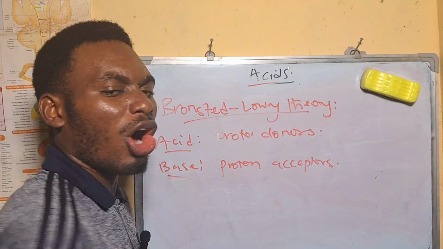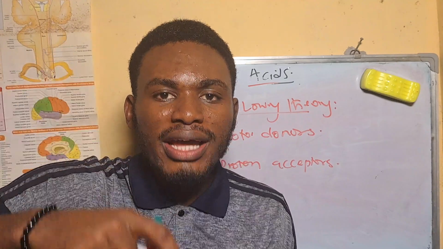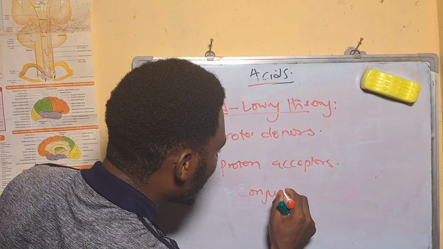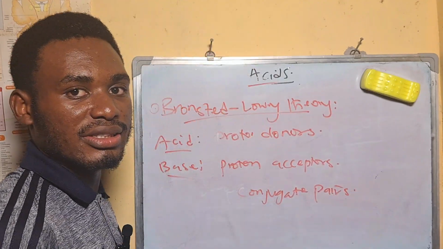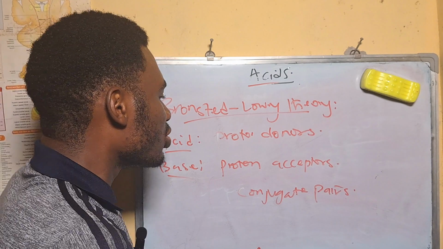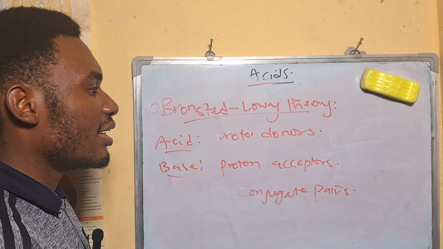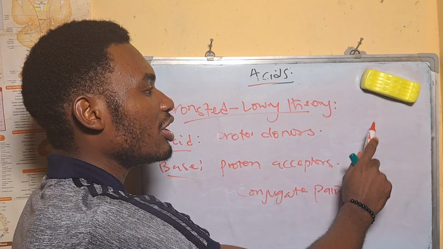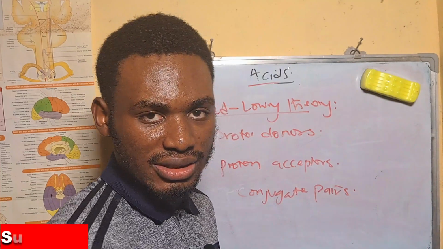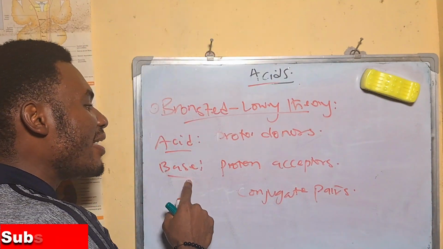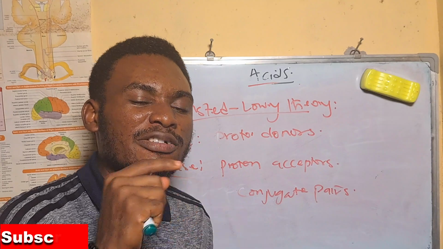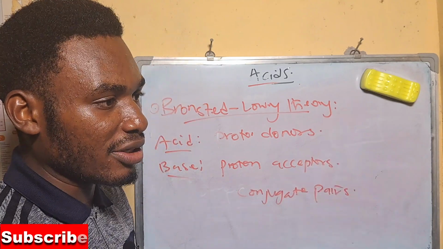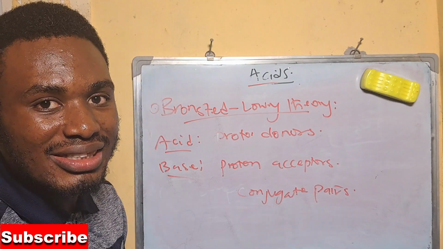This theory also laid emphasis on the conjugate base. So what does it entail? It entails that once an acid donates a proton, it forms a conjugate base, while when a base accepts a proton, it forms a conjugate acid. So an acid will form a conjugate base, while a base will form a conjugate acid.